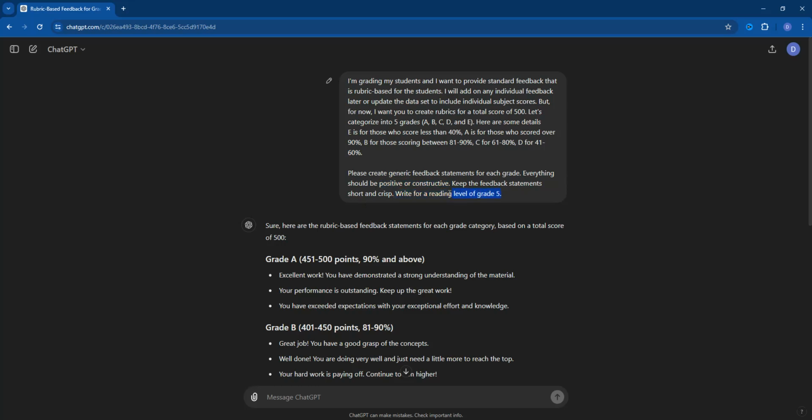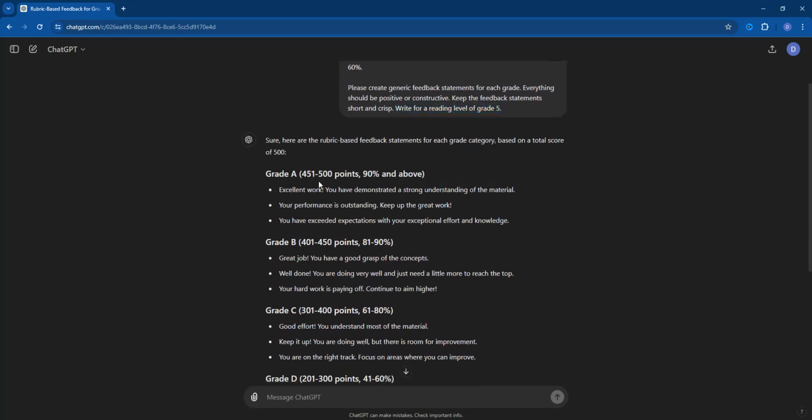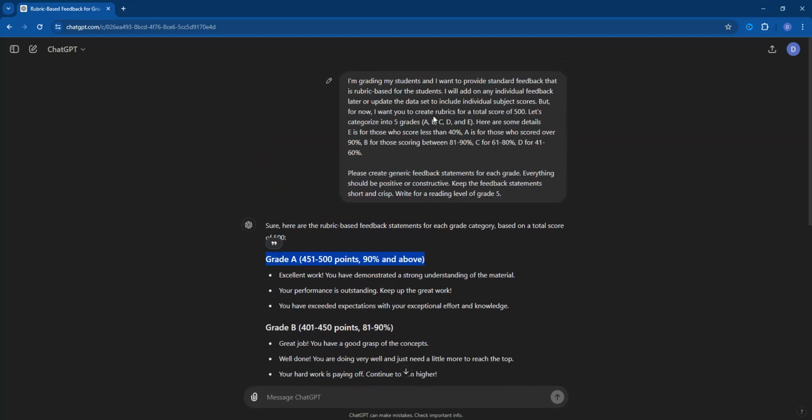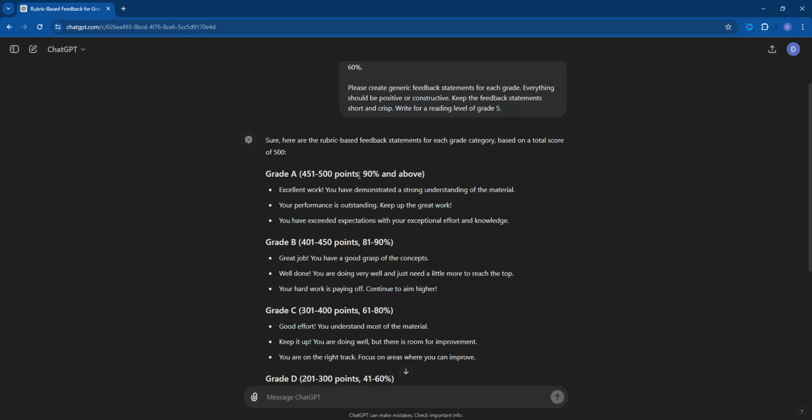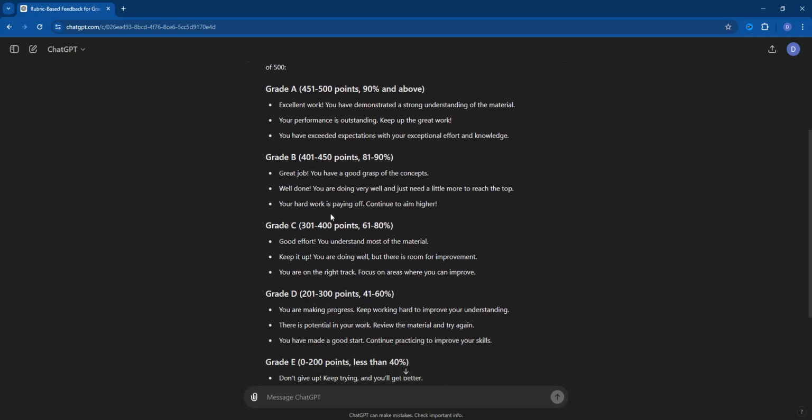Now that's a very generic statement we use for every ChatGPT prompt so that the output we get is readable and it's kind of very nice. Okay, so here's the output I got from ChatGPT. Grade A, 451 to 500 points. Notice I didn't give the points here. I just gave the total 500 and it did the calculation for me. Yeah, so 90% and above. I've got 3 statements for each of these.